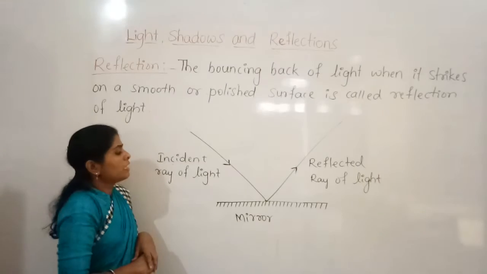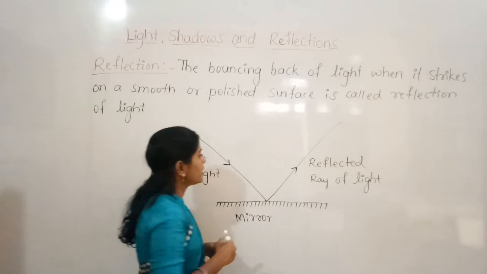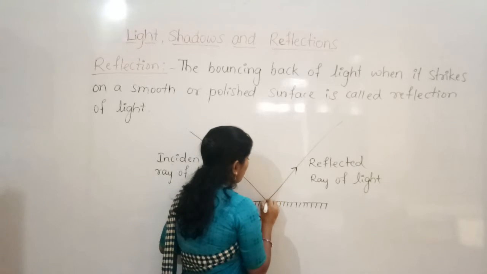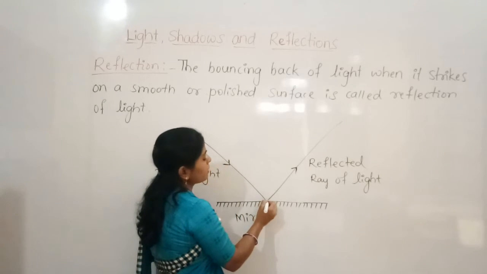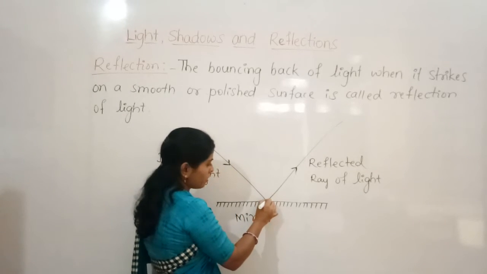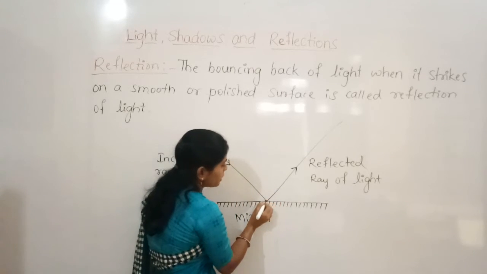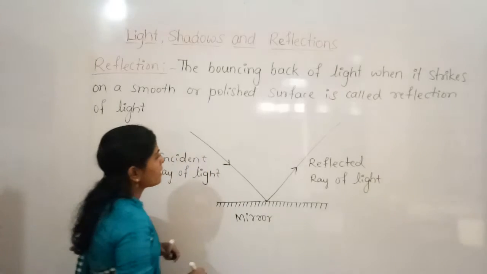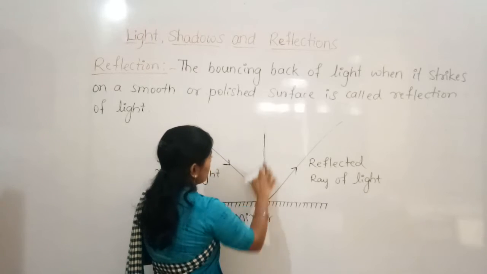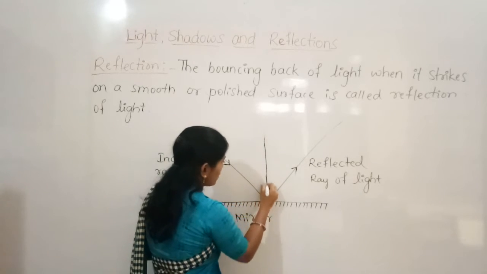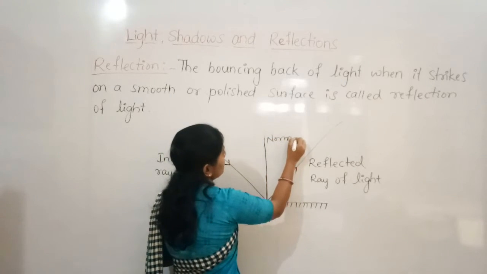And this is the plane surface, and here is the point of incidence. This is the point of incidence and the point of reflection. When the light falls on this point, it reaches here, and from this point it reflects. And now we can draw a perpendicular line to this, and this is called the normal.